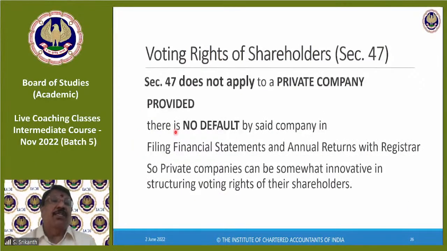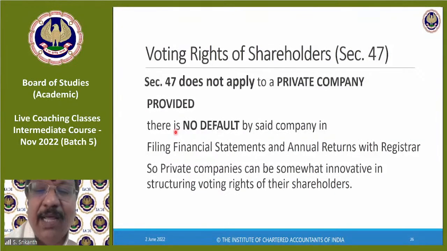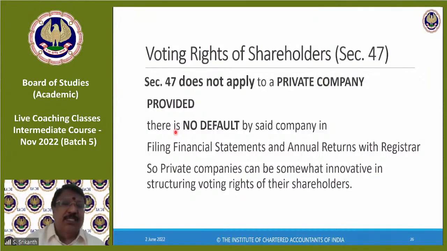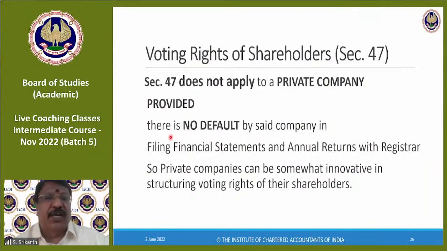Section 47 does not apply to a private company, provided there is no default by the said company in filing financial statements and annual returns. See, this is something you will keep on finding in the Act. Any exception or any benefit given to any type of company, government company, Section 8 company, private company, can be enjoyed only if that entity has correctly filed financial statements and annual returns.